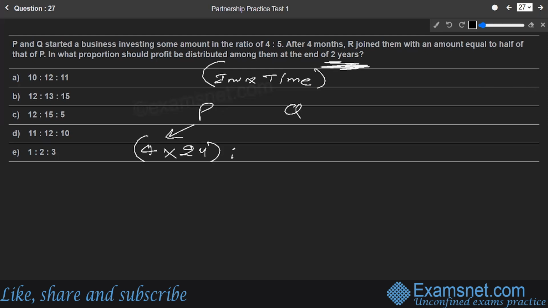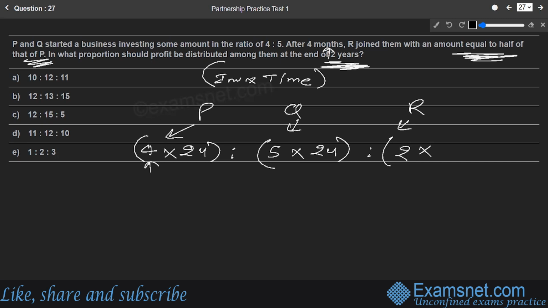Let us find out Q's part. Q's investment is 5 parts, so 5 into time factor for Q, which will also be 24 because he also started and the business ran for total 24 months. Then the last partner is R. He had joined late. He invested equal to half of P. P's investment was 4, so half of P would be simply 2, into time for which his money will be in the business. He joined after 4 months and total time of business was 24, so 24 minus 4, 20. So 20 months will be the time his money is part of the business.